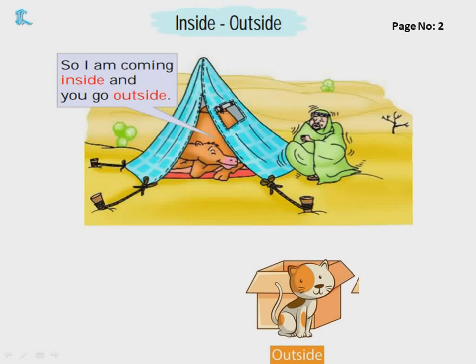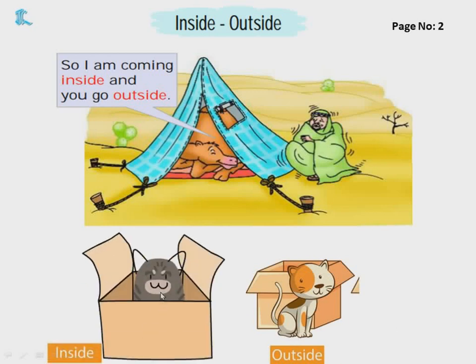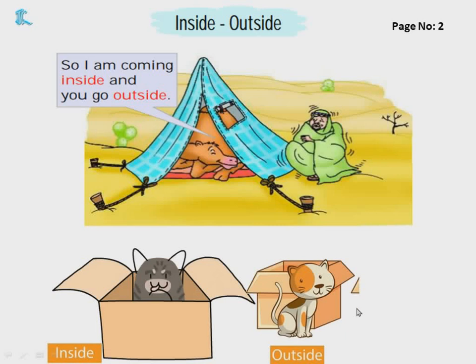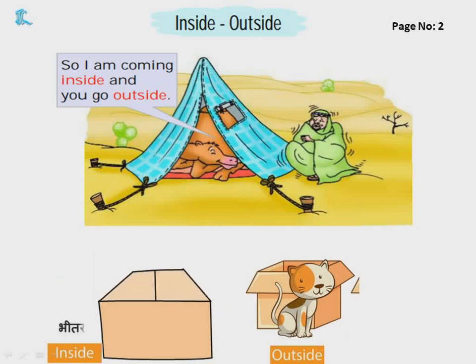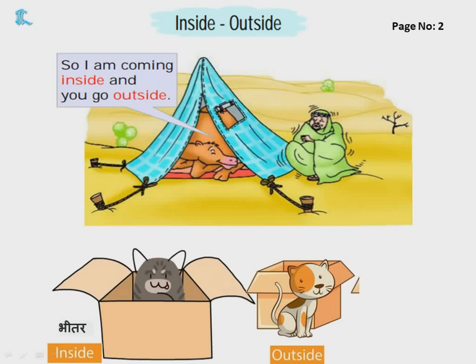For example, see here you can see the cat. Where is the cat? Inside the box or outside the box? Outside the box. And now you can see the cat here. Where is the cat? Inside the box. Like the camel is inside the tent, this cat is inside the box. And the Arab is outside the tent, and the cat here is outside the box. Inside and outside. Inside means bhitar, andar, and outside means bahar.